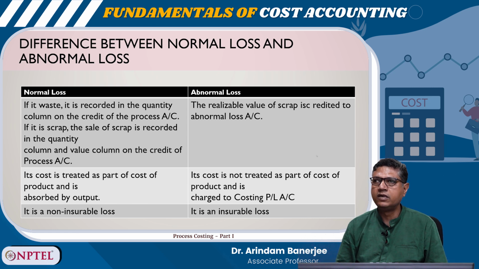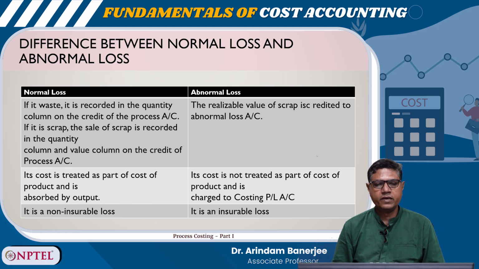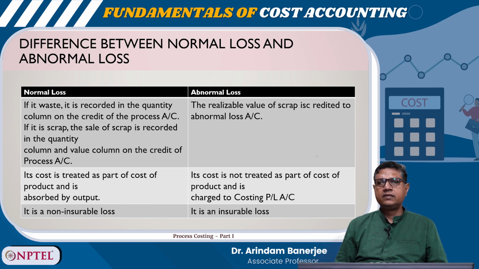In case of abnormal loss, the realizable value of scrap is credited to abnormal loss account. Its cost is treated as part of the cost of product and is absorbed by output. That is in case of normal loss. In case of abnormal loss, its cost is not treated as part of the cost of product and is charged to the costing P&L account. The normal loss is a non-insurable loss and abnormal loss is an insurable loss.